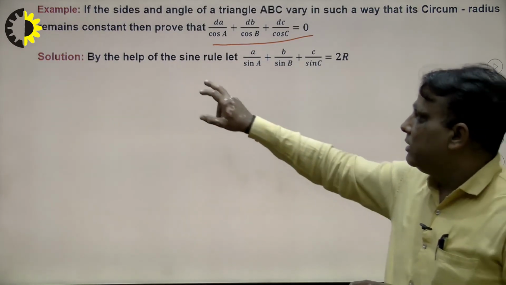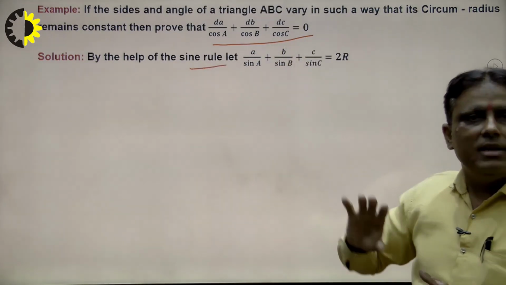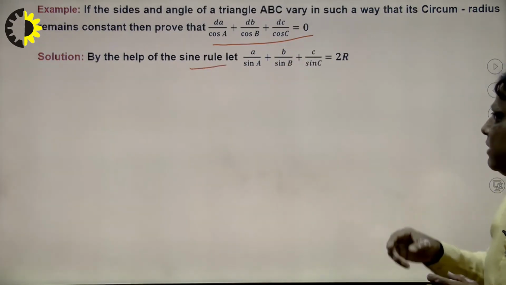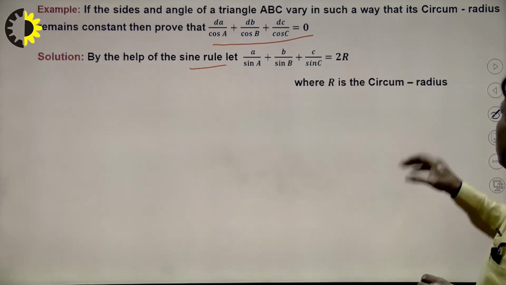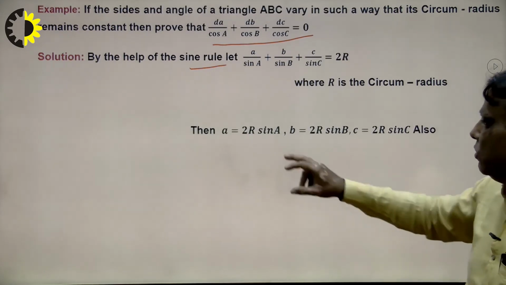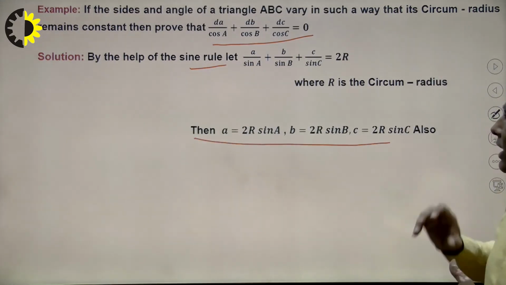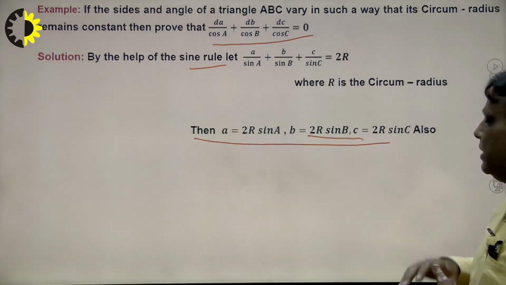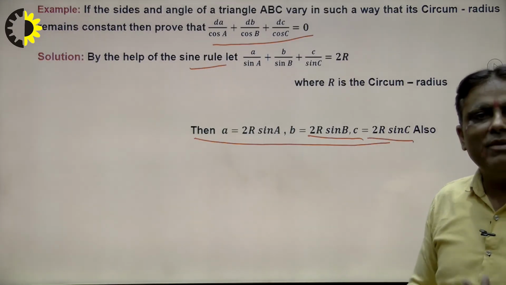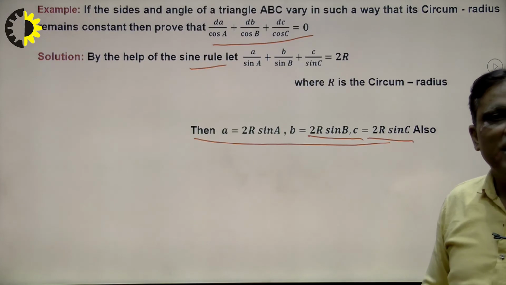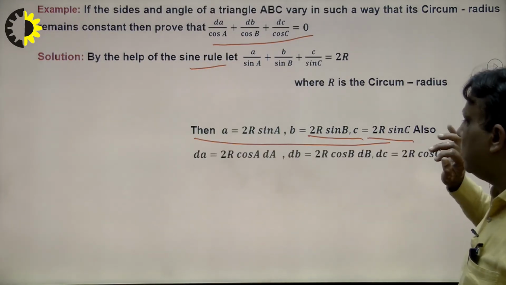We know the sine rule, right: a upon sine A is equal to this and this. So what will be the result here? This will be the result in terms of the circumradius. We see here that a is equal to 2R sine A, b is equal to 2R sine B, and c is equal to 2R sine C. This is known as the sine rule. We see here very carefully, right? In this way we can find out our problem.